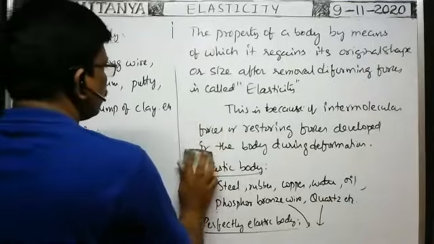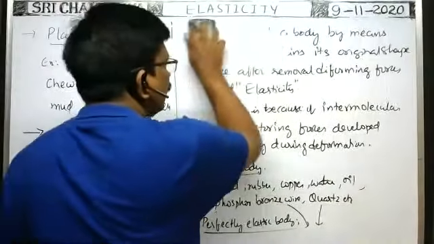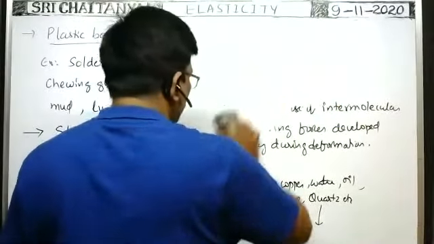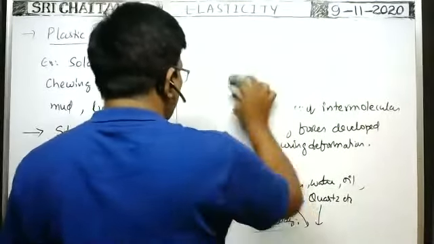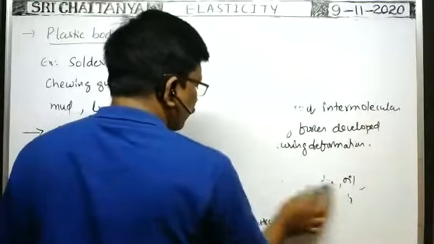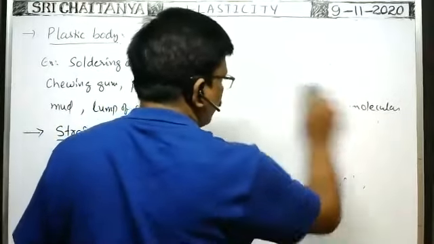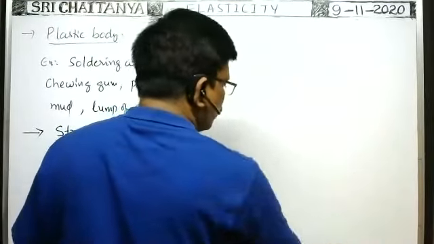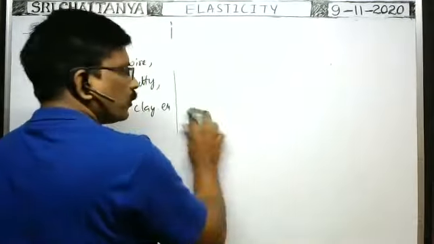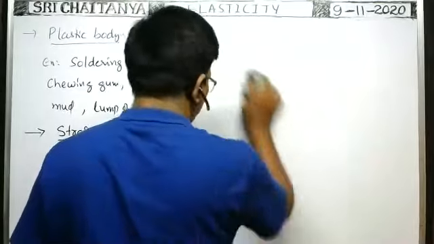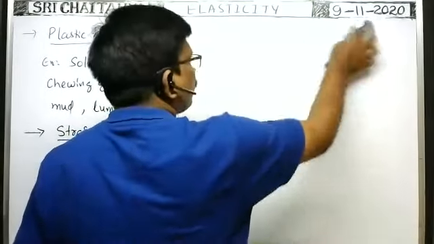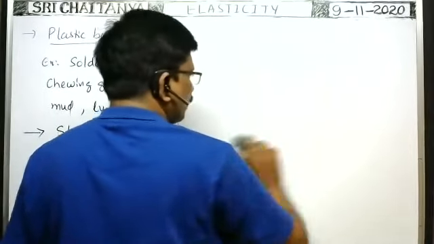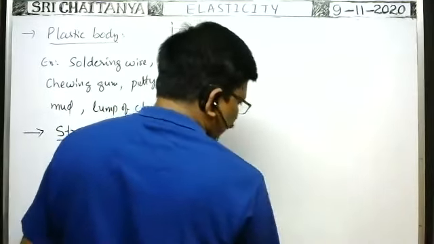If you remove the deforming forces and the body regains its original shape or size, then that is called an elastic body. If the body cannot regain its original shape or size after removal of deforming forces, that is called a plastic body. The property of the body by which it cannot regain its original shape or size is called plasticity. The property by which the body regains its original shape or size after removal of the deforming forces is called elasticity.